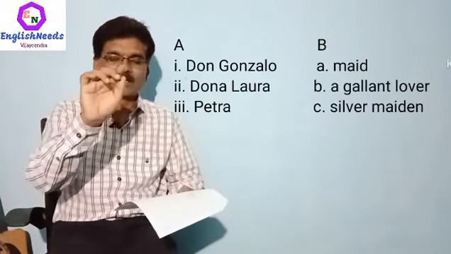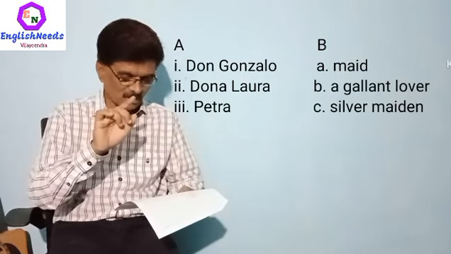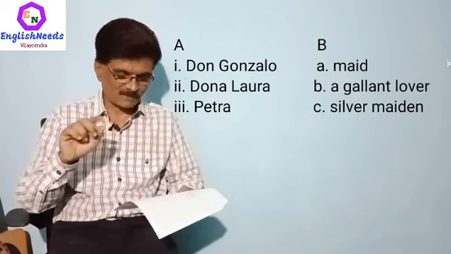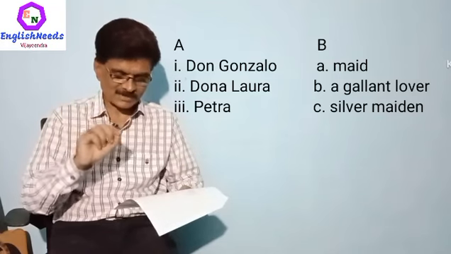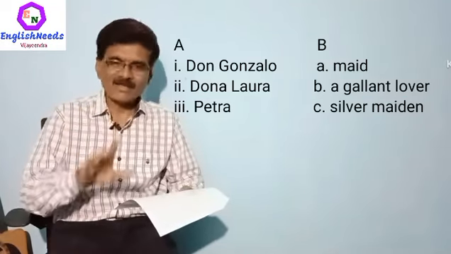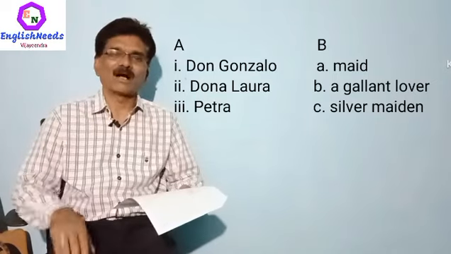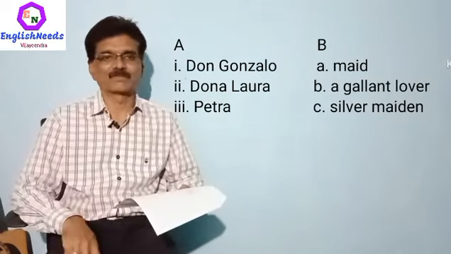This type of question was not asked in the previous examinations. It is newly introduced. So, I need to give more information on this. Match the persons' names in column A and column B related to the play A Sunny Morning. This is the question. Here 3 names are given: Don Gonzalo, Donna Laura and Petra, and in column B it is given A. Maid, B. a gallant lover, C. silver maiden. Again here also the same thing is happening. Again we are seeking the information.